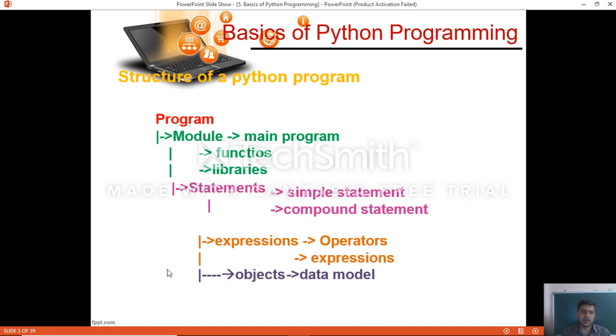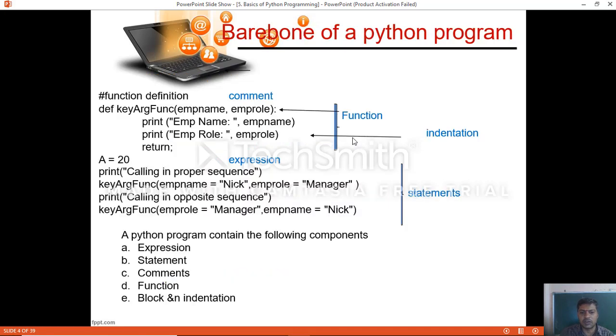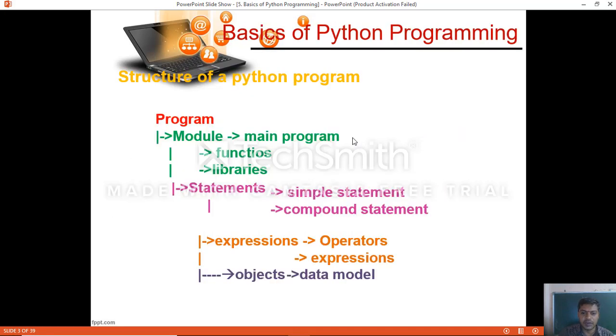Now, the basics of Python programming: the structure of a Python program. Like the syntax, the way we proceed when we want to write a program in Python. First you see the module, a predefined module which you want to make use of. We start by importing the module.